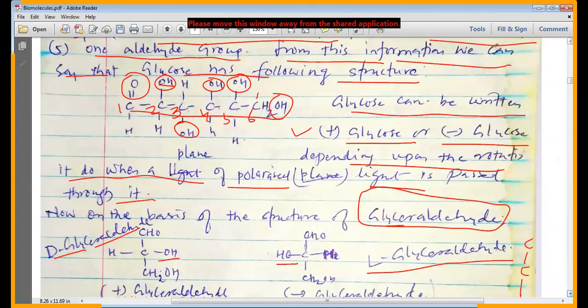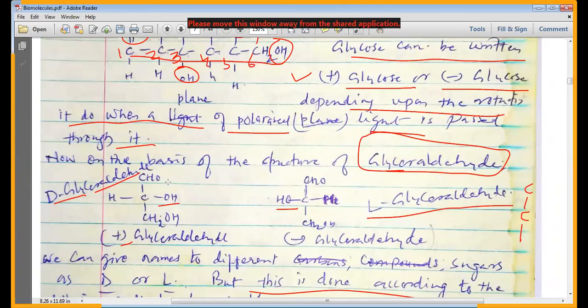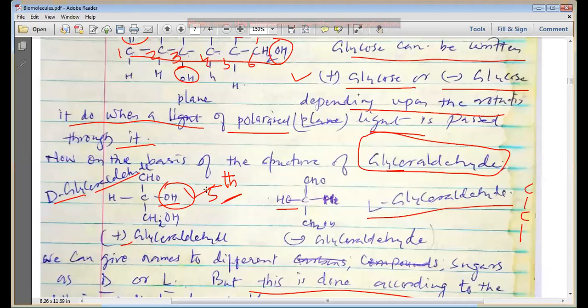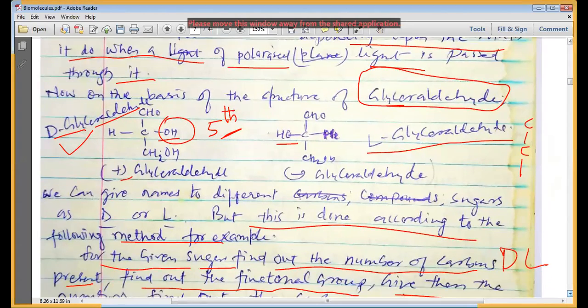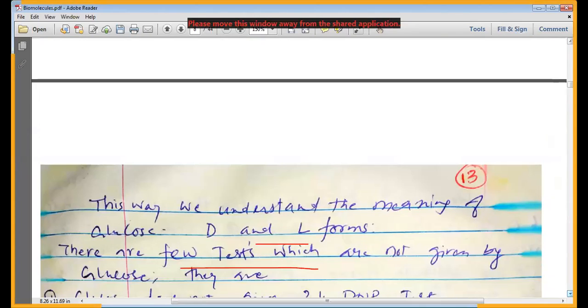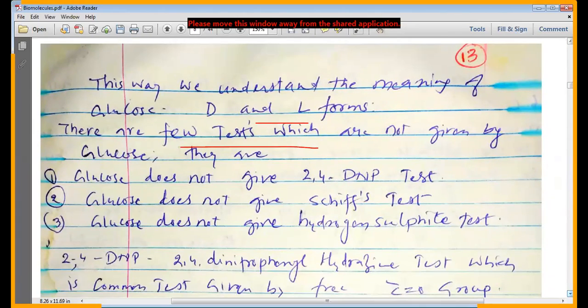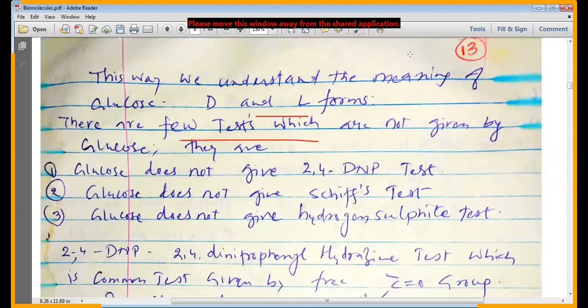see the OH which is present on the right side on the fifth carbon of glucose. On the fifth carbon of glucose, OH was present on the right side, and that is why this type of glucose structure that we have seen, we call it D plus glucose. Apart from the D plus glucose, we can get the D minus glucose, L plus glucose, and L minus glucose even. So now, my dear students, we want to understand a few tests which are not given by our glucose.